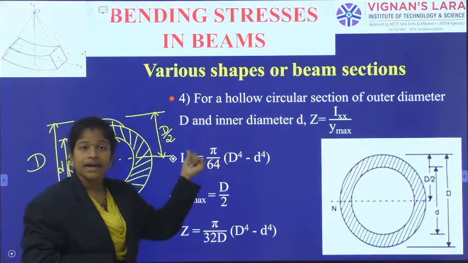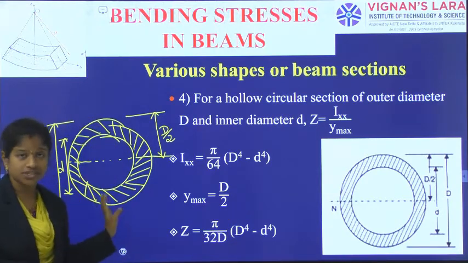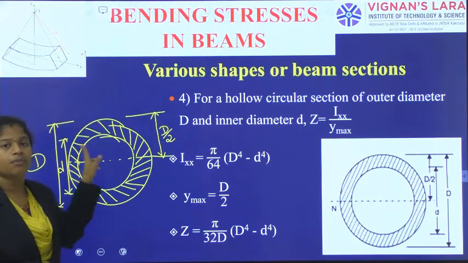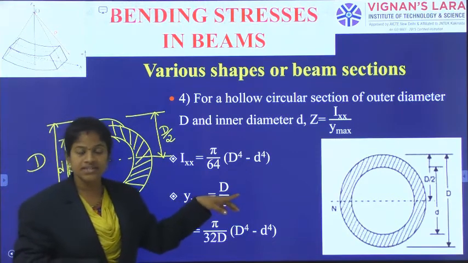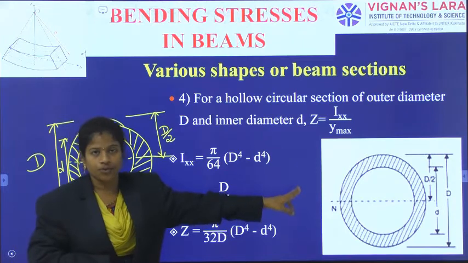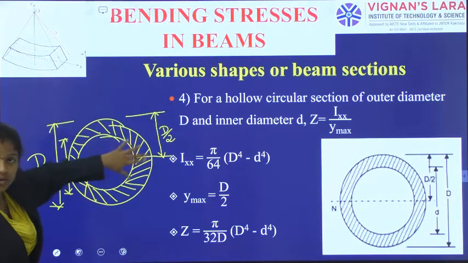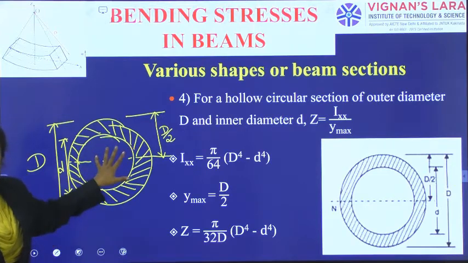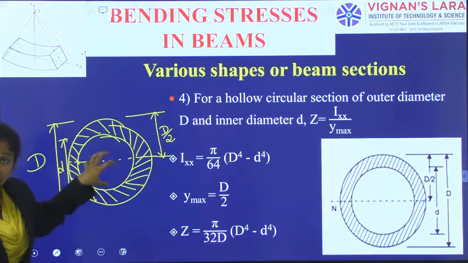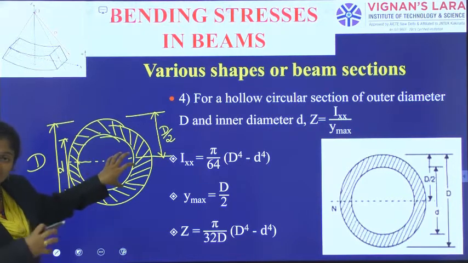Now, Ixx, the moment of inertia about its own centroidal axis, is equal to pi by 64 into (D power 4 minus d power 4). Pi D power 4 by 64 is there, right? So, pi D power 4 by 64 minus pi d power 4 by 64. If it was completely solid, the complete solid circular section would be pi D power 4 by 64. But some portion in the middle was not there, so some moment of inertia has been removed.